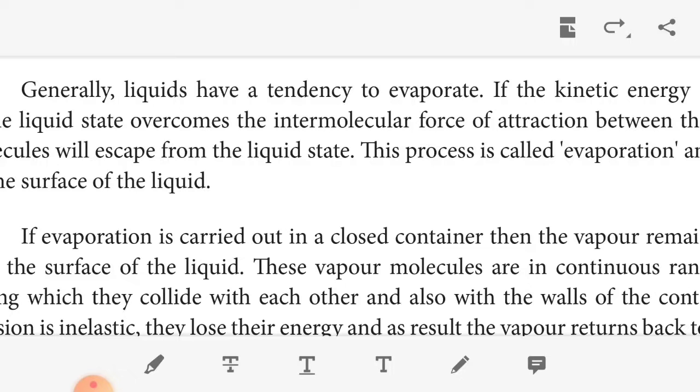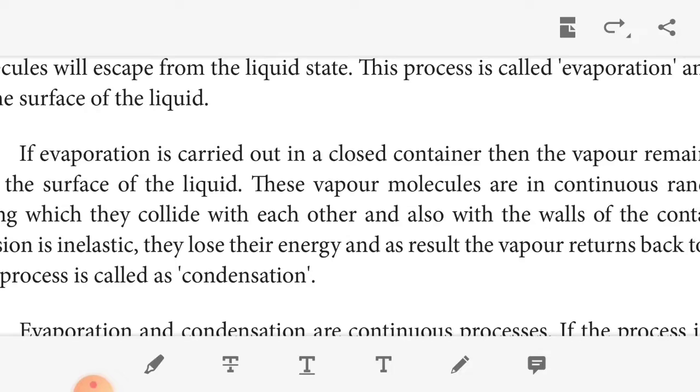If evaporation is carried out in a closed container, the vapor remains in contact with the surface of the liquid. The vapor molecules are in continuous random motion, colliding with each other and with the wall of the container. As a result, the collision is inelastic and they lose energy. The vapor returns back to the liquid state. This process is called condensation.